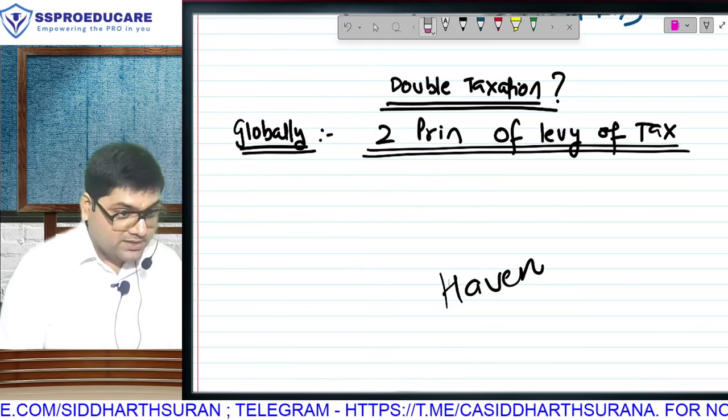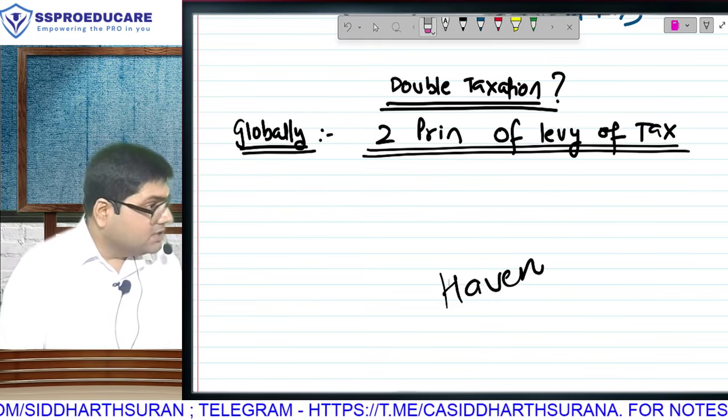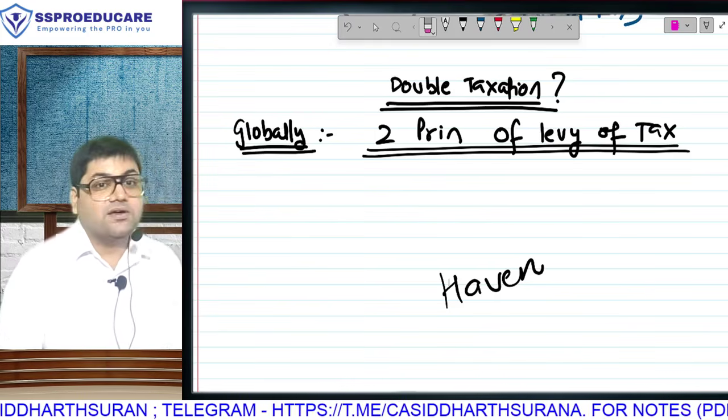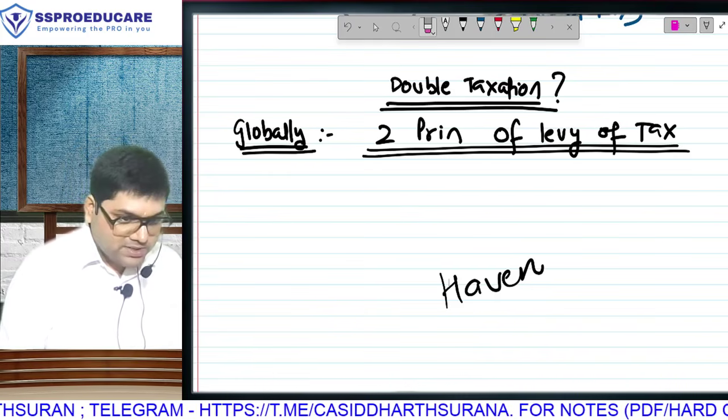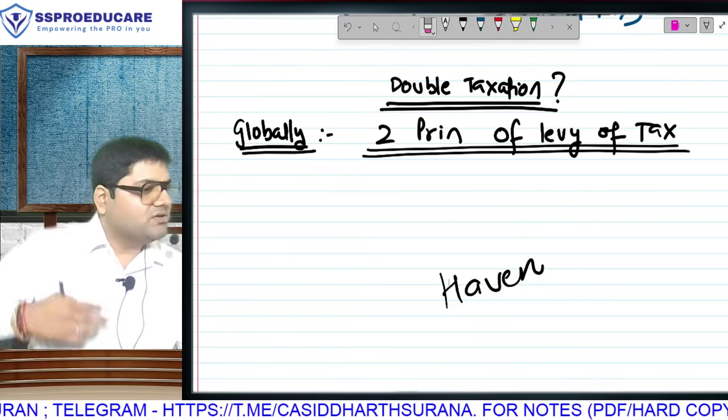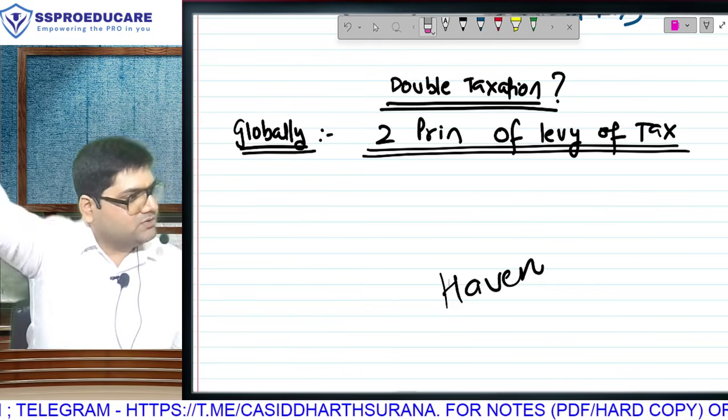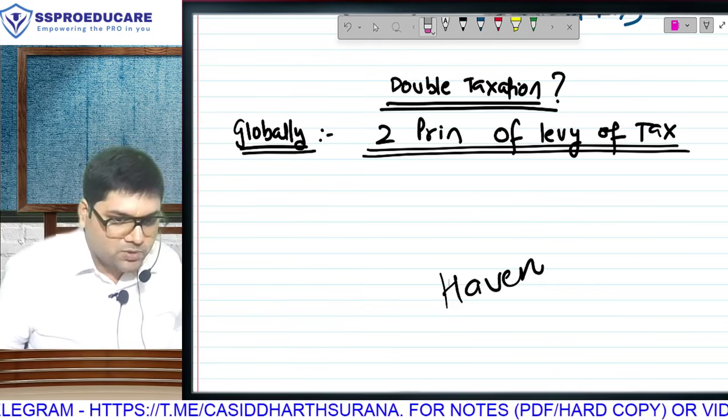Moving forward, this may not be related to this chapter, but if you are wondering, sir, what is the scope after doing CA? You want to settle in Dubai? See, Dubai is very easy. The time you'll take to go to Delhi and Kolkata, in that much time you can come back from Dubai, if there is some problem at home.